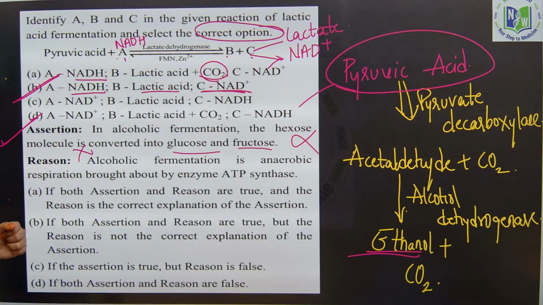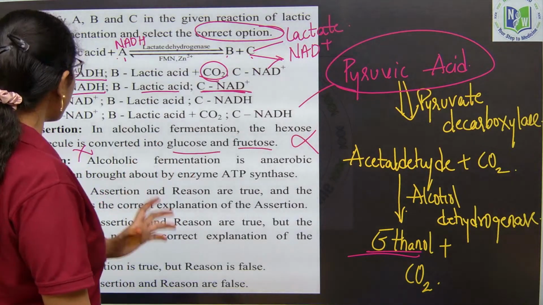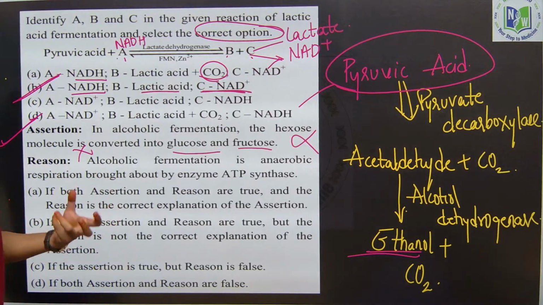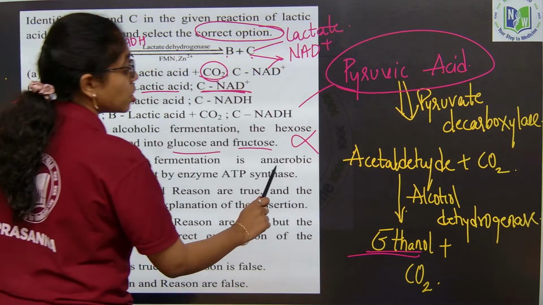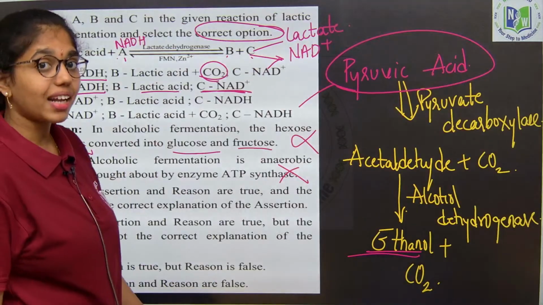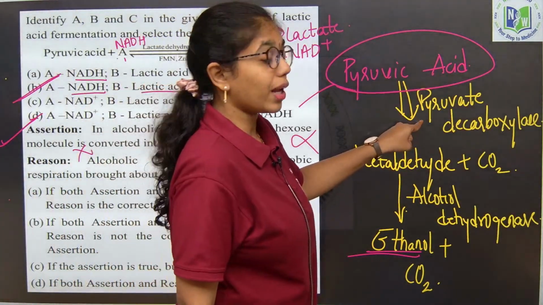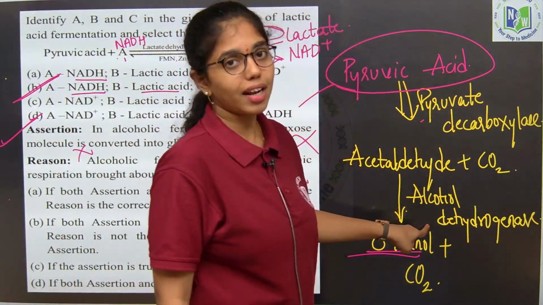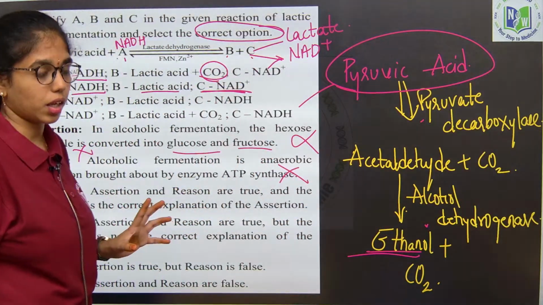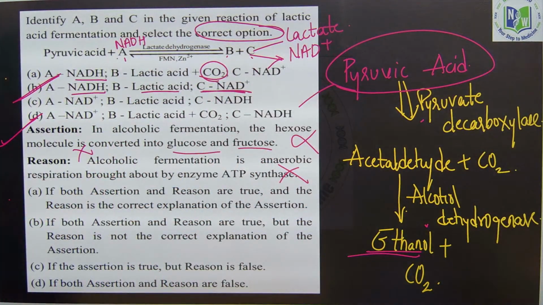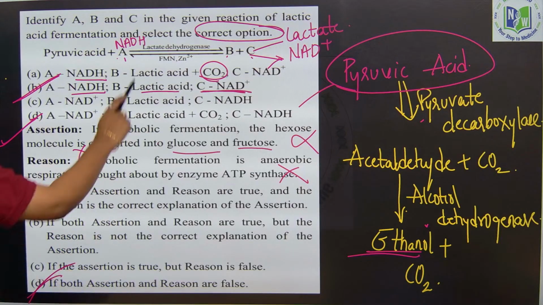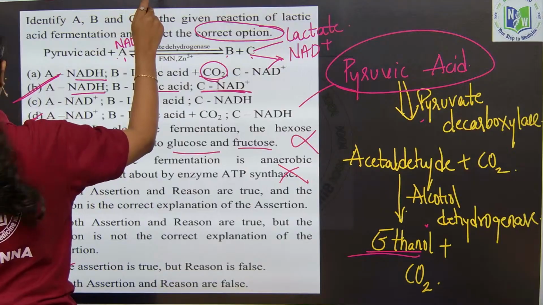In the reason, if you see, alcoholic fermentation is anaerobic respiration brought about by the enzyme ATP synthase. This is wrong. What are the enzymes that are catalyzing this reaction? Pyruvate decarboxylase and alcohol dehydrogenase. It is not ATP synthase. So, here what do we have to choose, ma? Both assertion and reason are wrong. Option D should be our answer. Next question. Any doubt anywhere, you can ask me, ma.